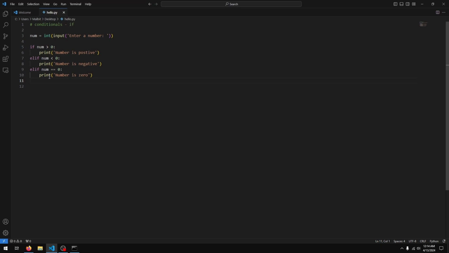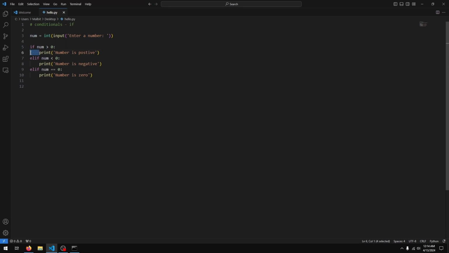Awesome. So to recap, we use if statements to execute code conditionally. That means based on a condition, and the format is if some condition, then the code you wish to write. Note, the code we wish to execute if the condition is true is going to be indented inwards.